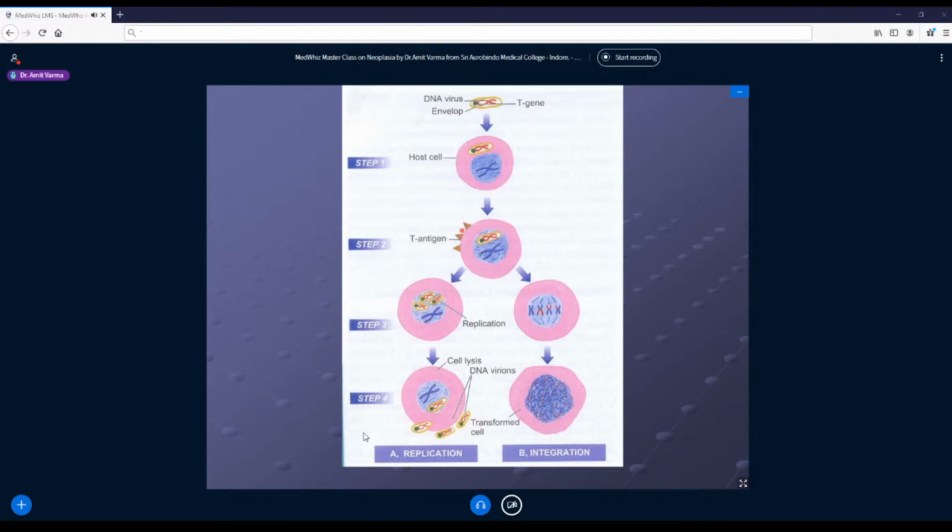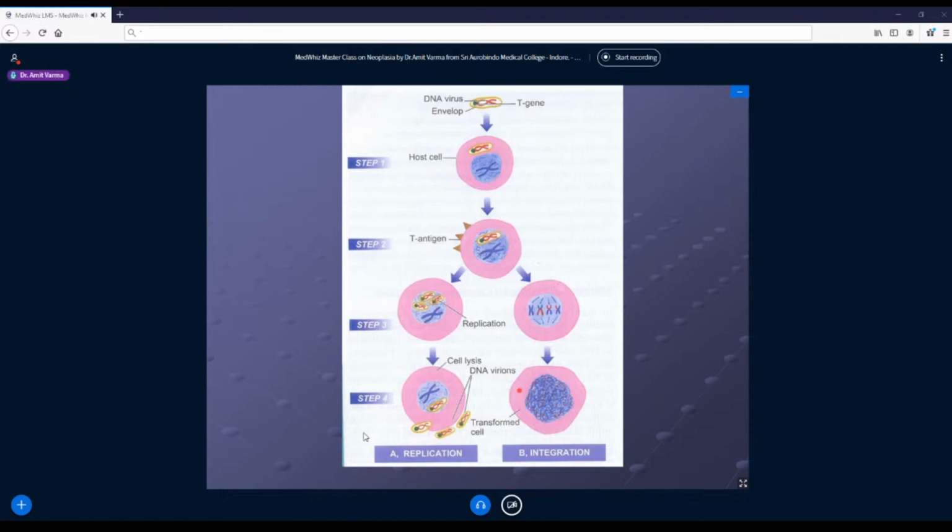Now, it is not that each and every patient of hepatitis B or C should get a hepatocellular carcinoma. Actually, it is less than 1% of patients who develop hepatocellular carcinomas. So in them, instead of going into the replication phase, this viral genome gets integrated into the cell nucleus and becomes a part of the human DNA. So this increases the chromatin material and it will increase the NC ratio and it will now transform our normal genes into oncogenes and the cell becomes a neoplastic cell.